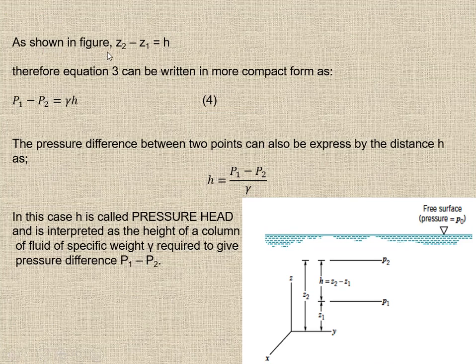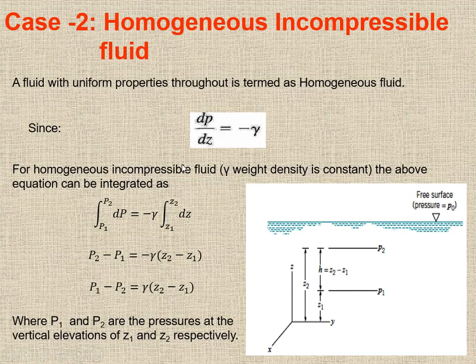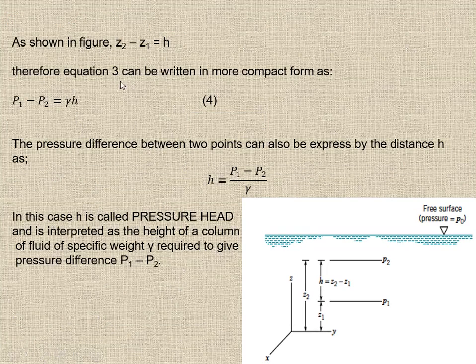As shown in the figure, Z2 minus Z1 is equal to H. So we are saying the difference between the two elevations is equal to H, and we can replace Z2 minus Z1 with H. Therefore the equation can be written in a more compact form as P1 minus P2 is equal to gamma H. The pressure difference between the two points can also be expressed by the distance H, so H is equal to P1 minus P2 over gamma.